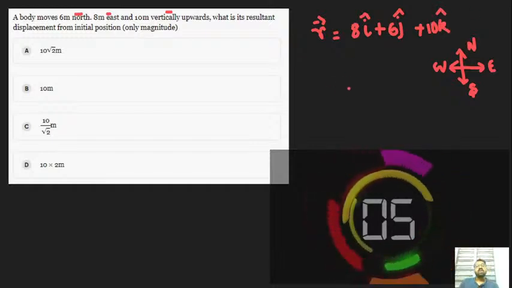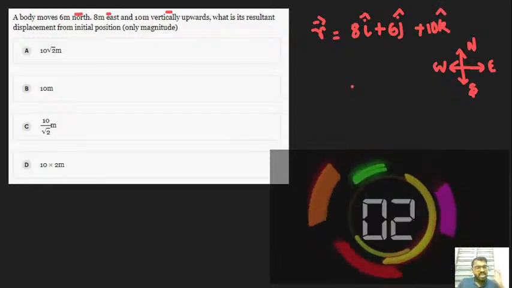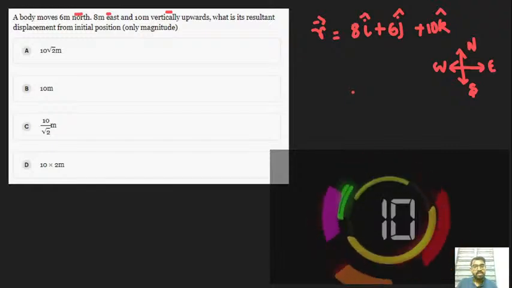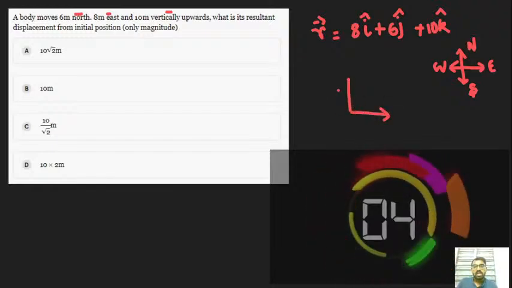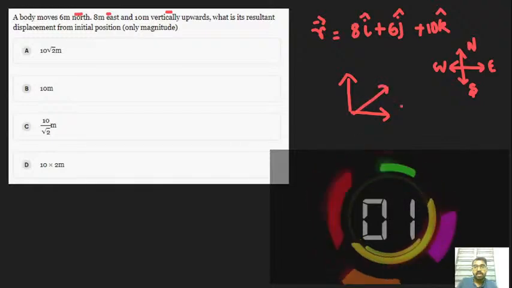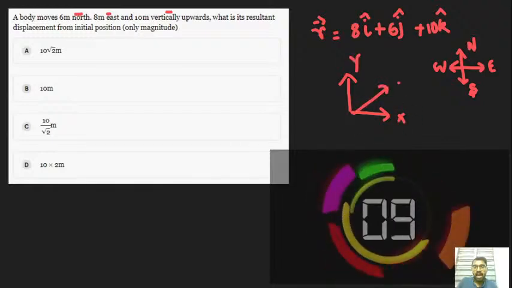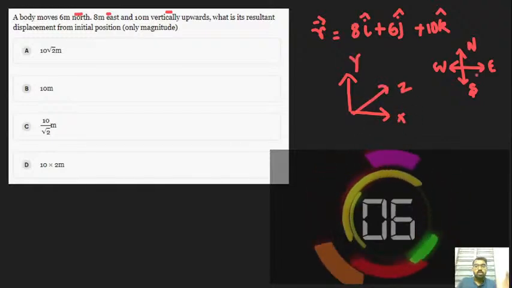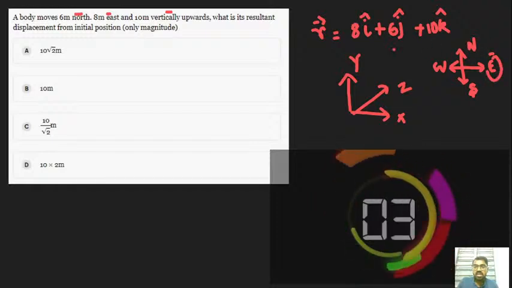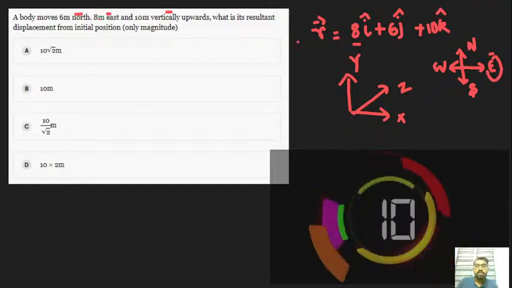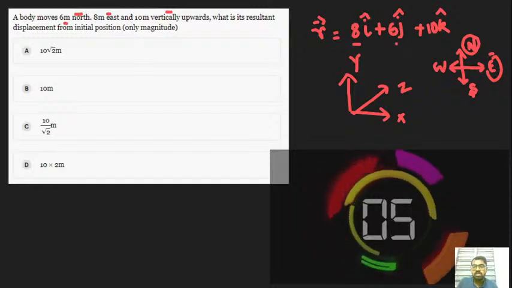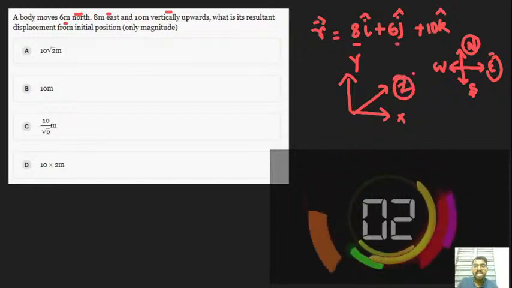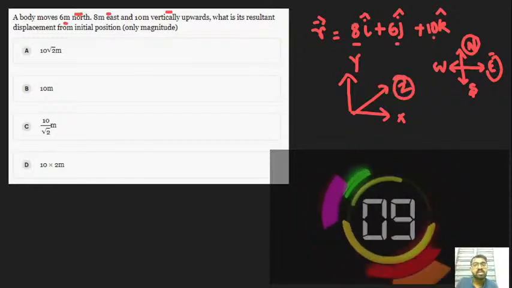That's all. So here three dimensions have been involved. Let's choose it like this: x, y, as well as z. East is here 8 meter, north is here 6 meter, and z is vertically upwards, it is 10 meter.